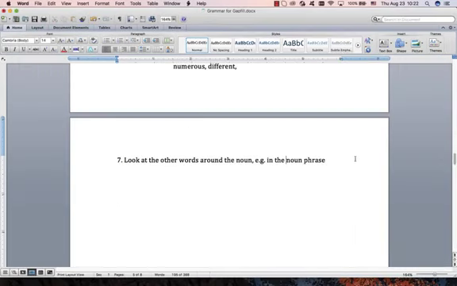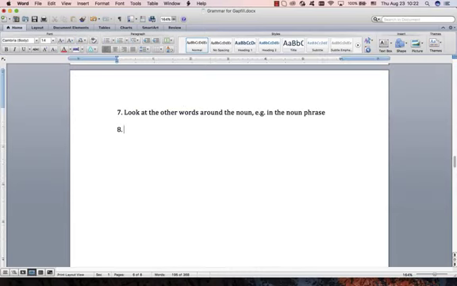Okay, there are many, many examples that I can show you. I don't want to take too much time, but look at the other words around the noun, really. And just think about it. Use your common sense. Right, next rule. Not so much a rule. Again, just looking at the meaning and trying to guess what type of word you're looking for, this is not grammar. Not when you're looking for people. It just helps you a little bit to narrow things down.